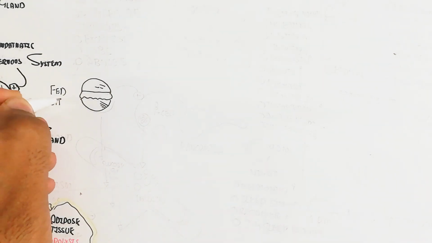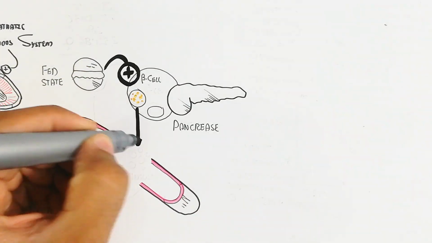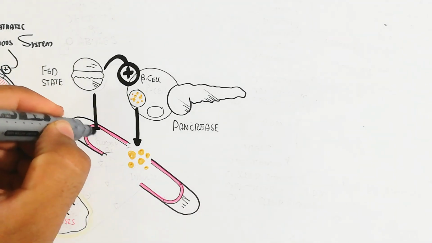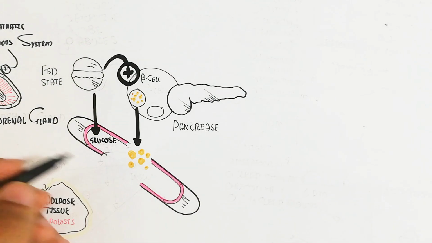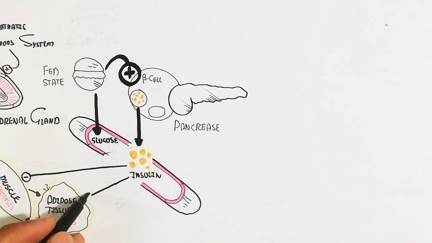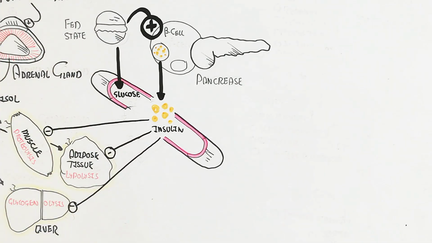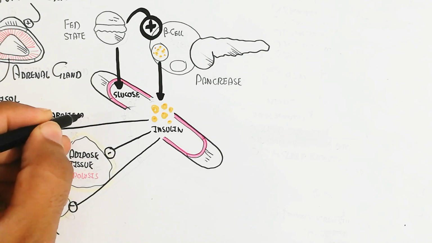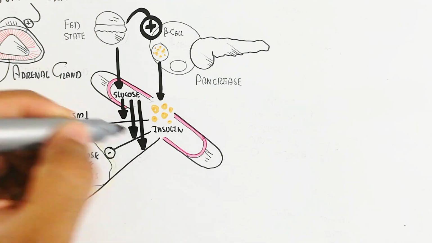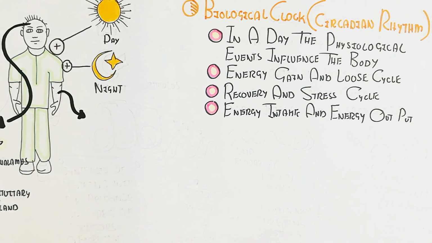But the parasympathetic nervous system acts against the stress. When you eat food, it triggers the beta cells of the pancreas to release insulin, due to the hyperglycemia when we eat food. The glucose intake will increase the blood glucose level after absorption of the food, which leads insulin to trigger inhibition of catabolism, so anabolism will occur, and adipogenesis and glycogenesis will occur due to the glucose intake. So I hope that makes sense.